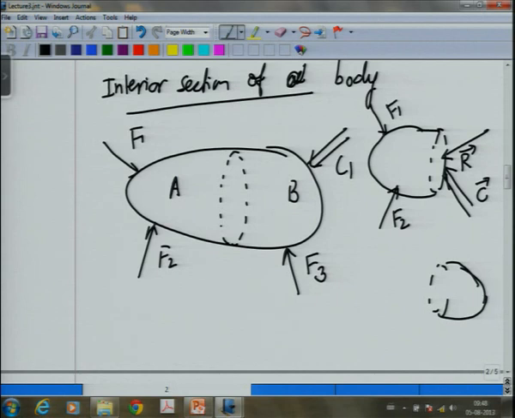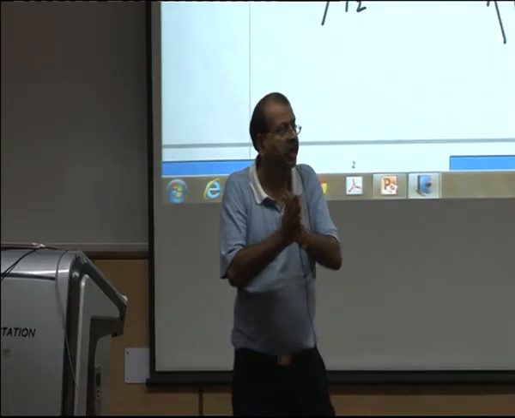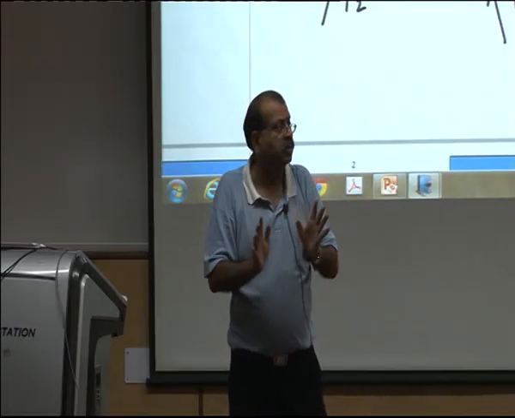No, it will depend on how it is. I am talking of a general 3-dimensional case. In some cases the couple may also be 0, depending on the type of loading. We will see some cases, for example, when we talk of a thin bar, when we cut a section, in certain cases you will find not a couple, but a force acting only along the direction of the bar. So, that could happen, but in general we will have a force and a couple, and this R will be Rx i plus Ry j plus Rz k, C will be Cx i plus Cy j plus Cz k, all 6 unknowns.